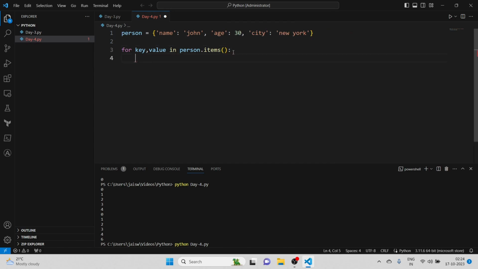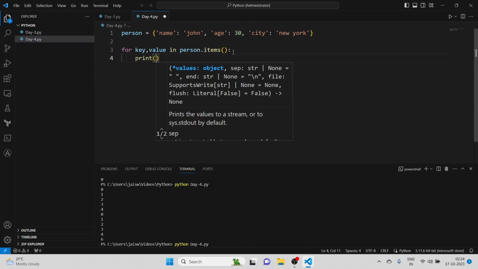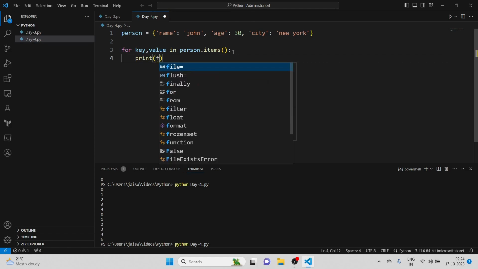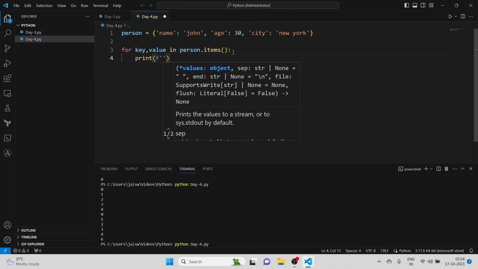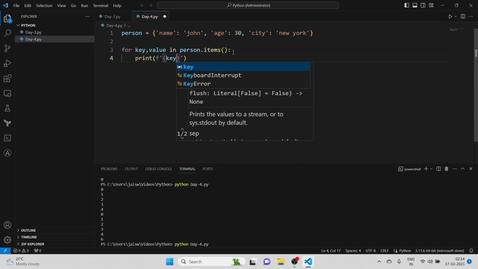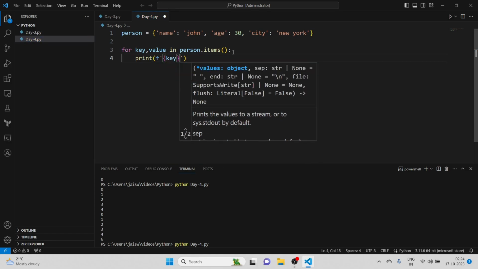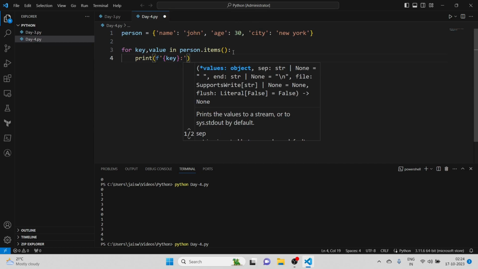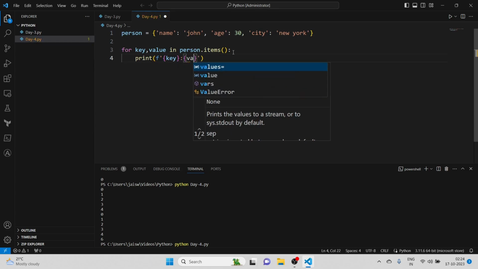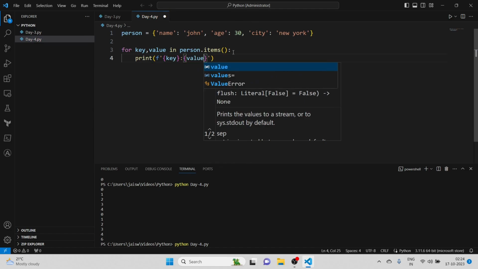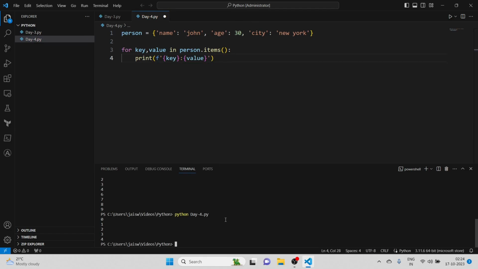Next we can print everything from it. Print, then we write in this format, f, and the key and value pair. Now the question you might be thinking is, what exactly is this f?